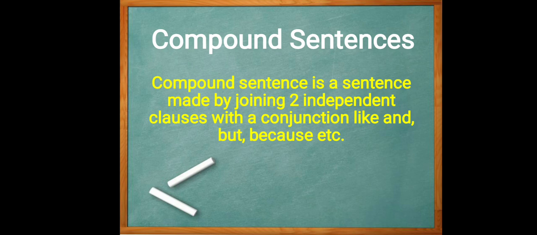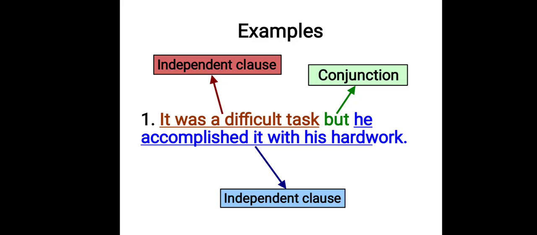Now move on to the third category, compound sentences, the simplest one. What is a compound sentence? A compound sentence is a sentence which is made by joining two independent clauses, two meaningful clauses, with words like and, but, because, which are conjunctions. For example, it was a difficult task, but he accomplished it with his hard work. If you look at this example, this is an example of a compound sentence.